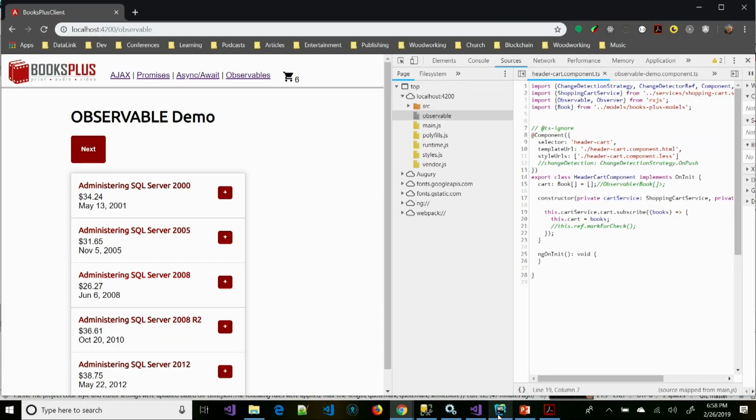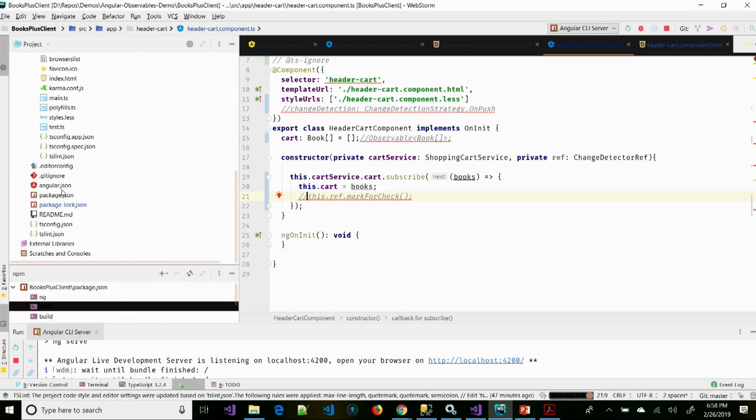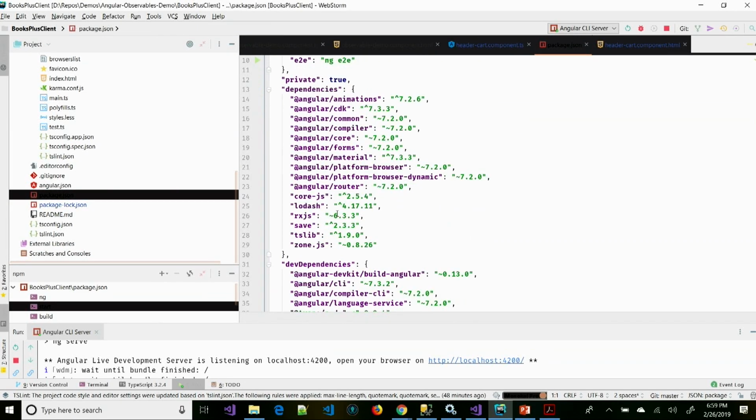Yeah. What version of RxJS are you using? Let's take a look. 6.3.3 or above. You have the Angular CLI build the projects as well as update them. It'll keep up with the current version of RxJS automatically. So you just want, I think it was an ng update. I think it's update. I always do upgrade and it tells me, do you mean update? Every time. Exactly.